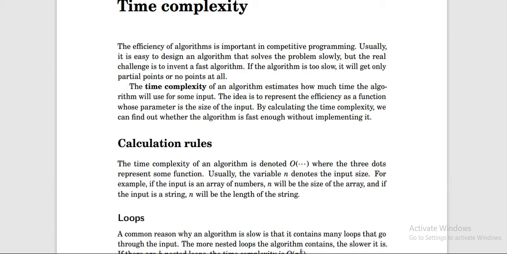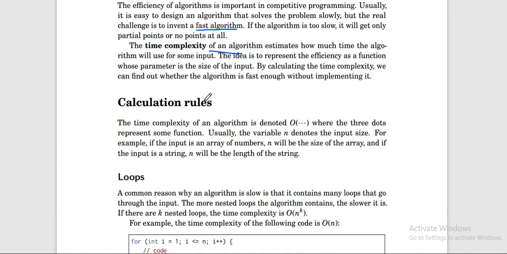So basically, time complexity is the time taken by your algorithm. See, an algorithm can be made, but whether the code is good or not depends on whether it is a fast algorithm or a slow algorithm, right? So the time complexity of an algorithm estimates how much time the algorithm will use for some inputs.